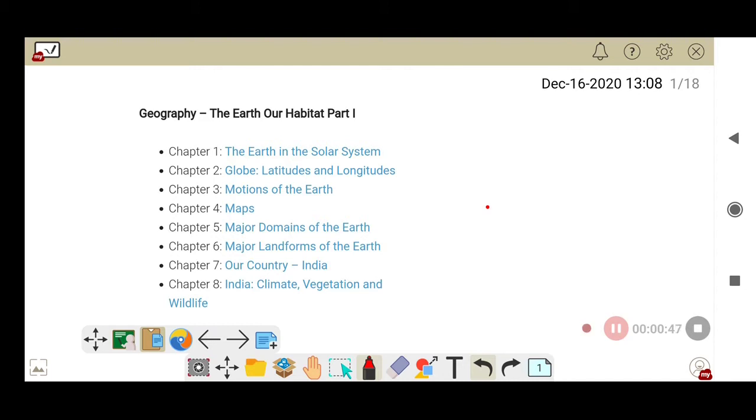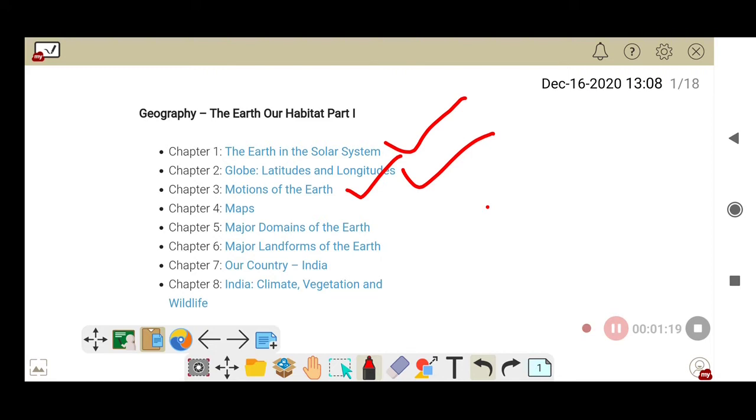In this we have 8 chapters. Chapter 1 is The Earth in the Solar System. In this lesson we are going to learn about the earth and celestial bodies like asteroids, meteorites, comets, and about the universe, galaxy, everything. Coming to chapter 2, that is Globe, Latitudes and Longitudes. Coming to chapter 3, that is Motions of the Earth. In this chapter we are going to learn about the motions of the earth, that is rotation and revolution.